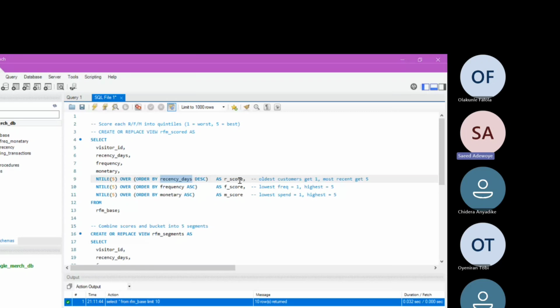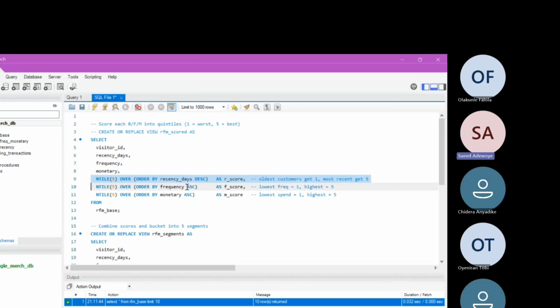And people who bought most recently, I mean, not frequency here, most recently, are likely to get a number of what? They are likely to be scored 5. That's what this line of the query is really doing. And the next line over here is the frequency line.